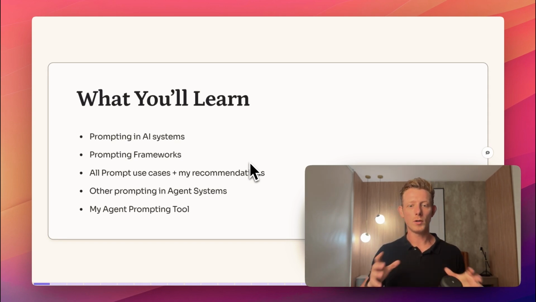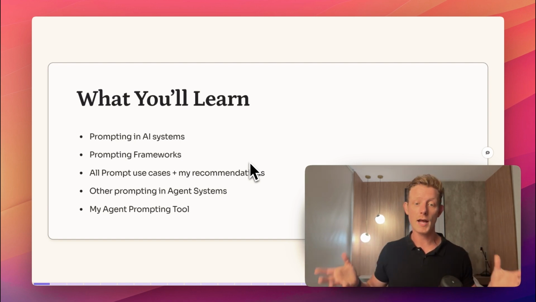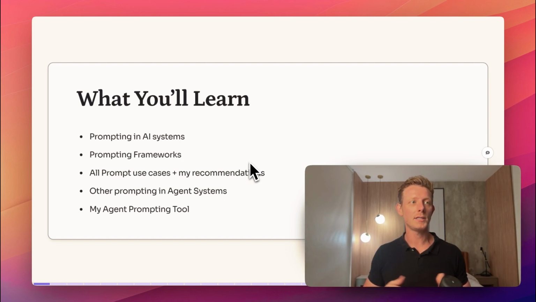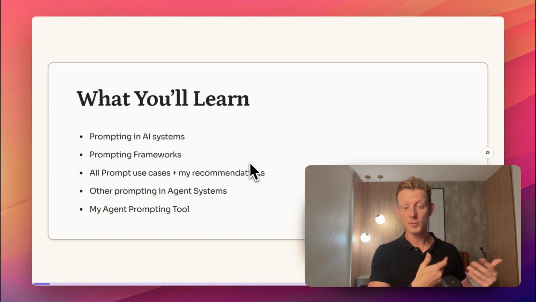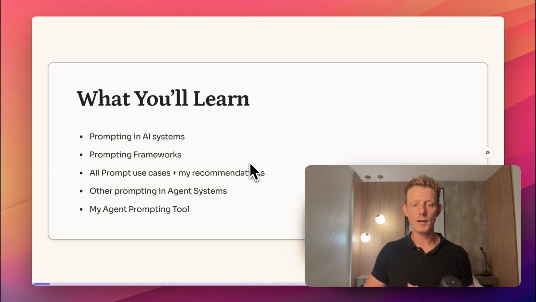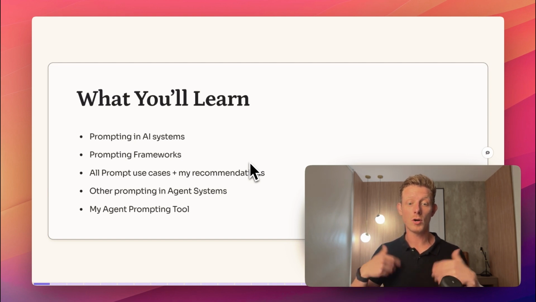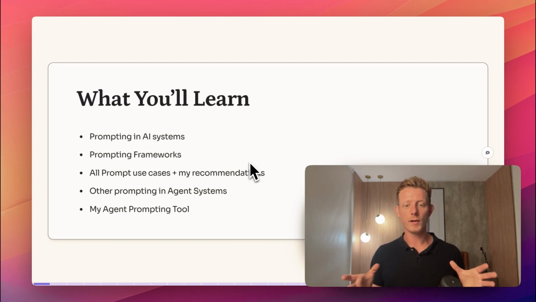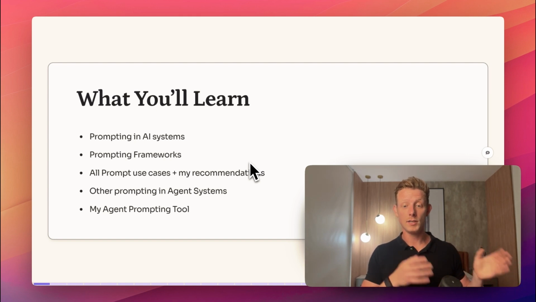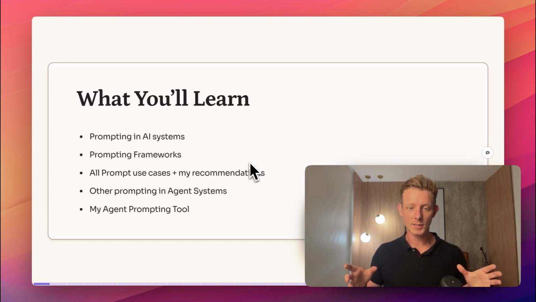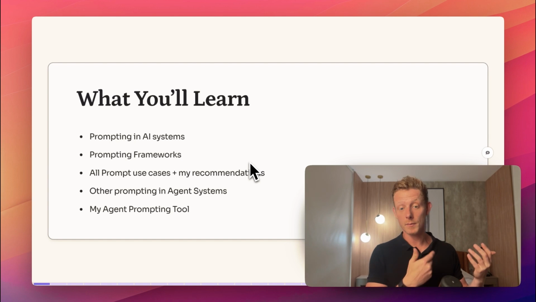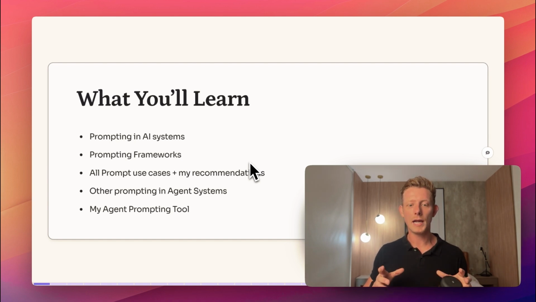Then I'll go over all the most common prompt use cases you will actually find when you're designing these AI automation or AI agent systems. And I'll give you my recommendations for each of the use cases on which prompt framework to use, some examples, and also which model to use to get the most ROI out of your system. Then I'll go over very quickly some other prompting use cases that you'll need in agent systems, like tool input prompting and sub-agent prompting. And lastly, I'll go over my recently updated agent prompting tool. Now, this tool doesn't replace your agent prompt, but it will help you write them better and faster. And I'll explain to you quickly how to use it.